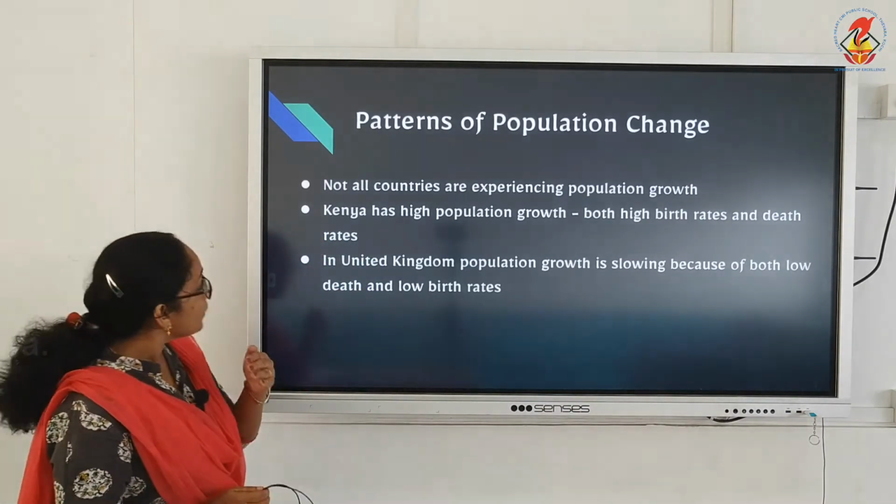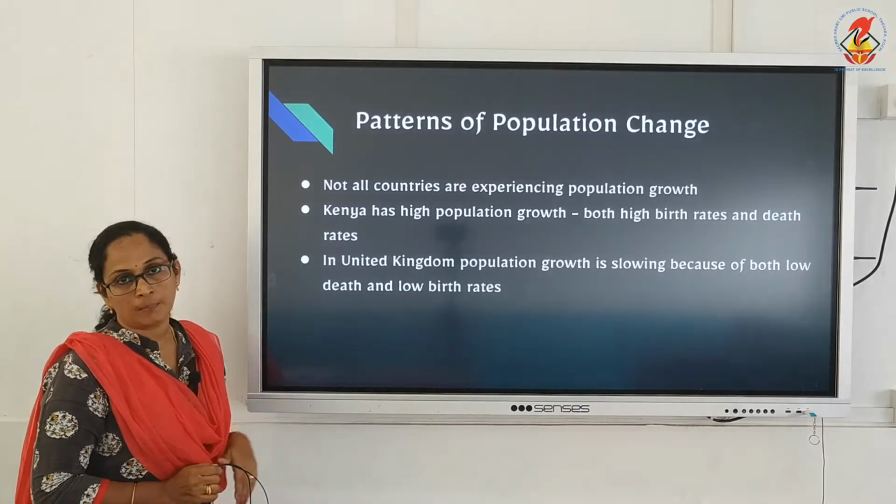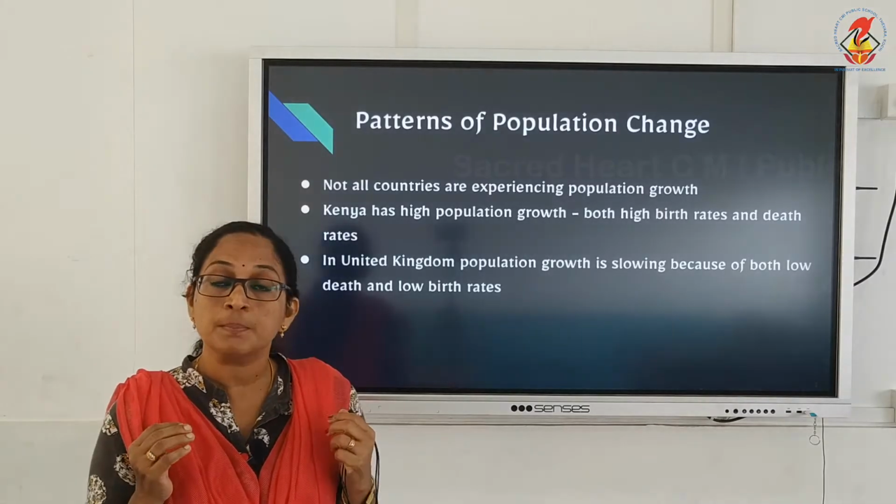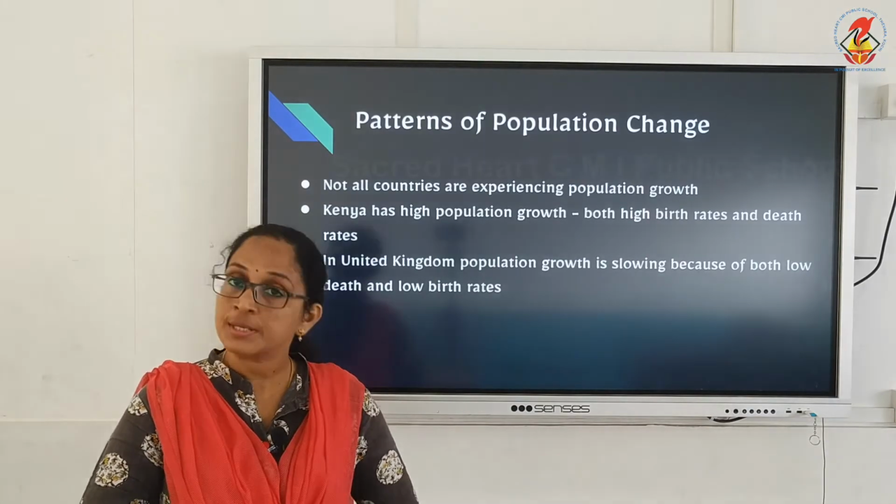For example, Kenya has a high population growth because of high birth rate and high death rate. Mainly, birth rate is more in Kenya.